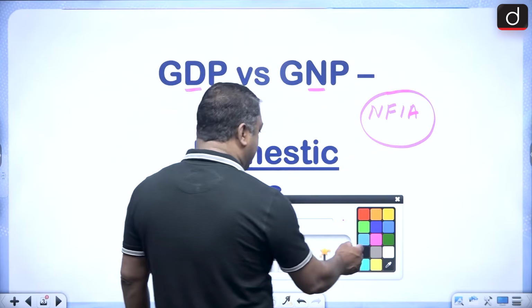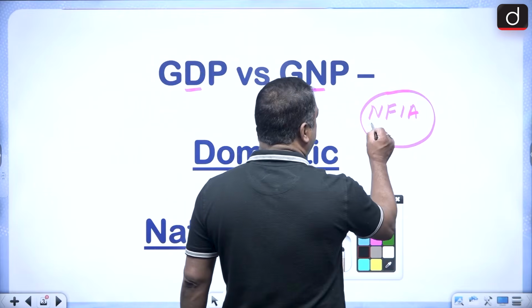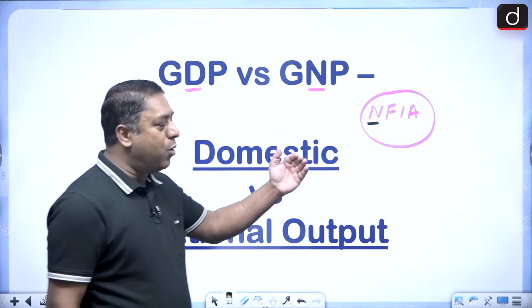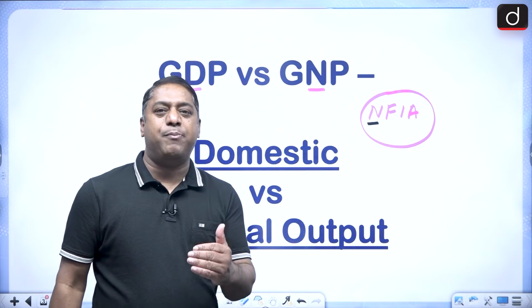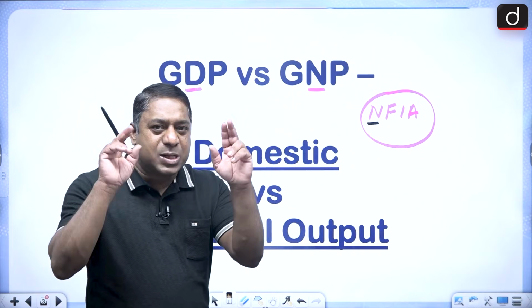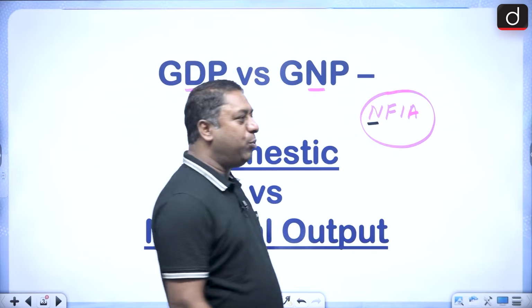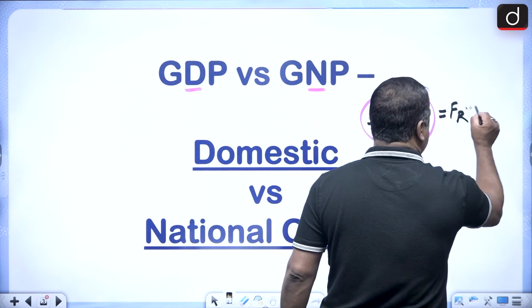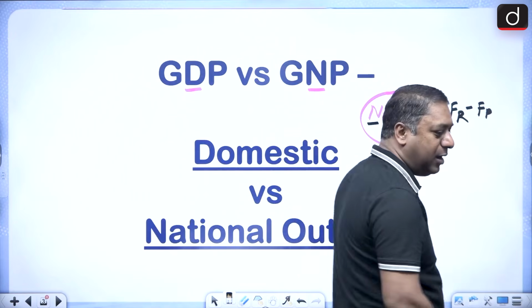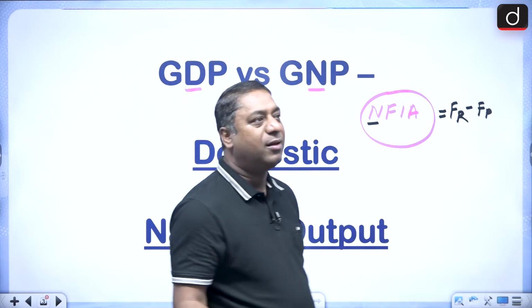And in macroeconomics, whenever the word net comes, it is simply the subtractive value between two things: factor income received and factor income paid.